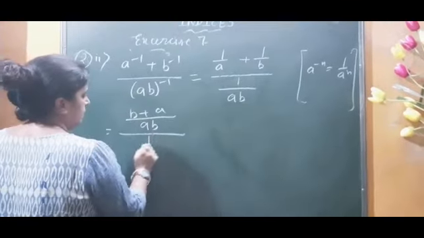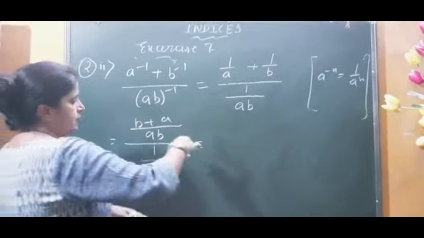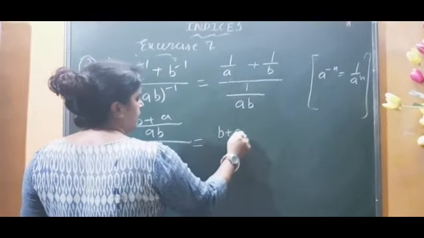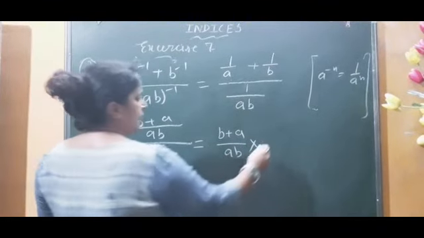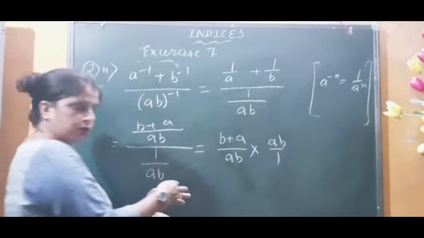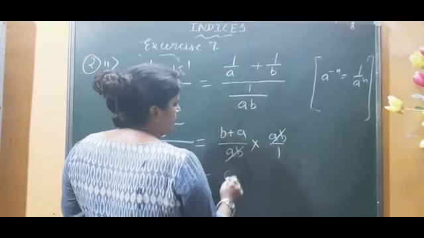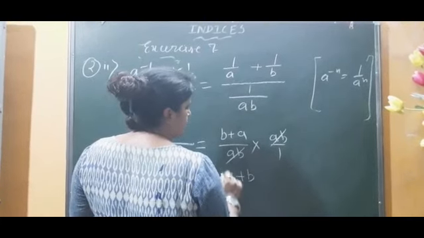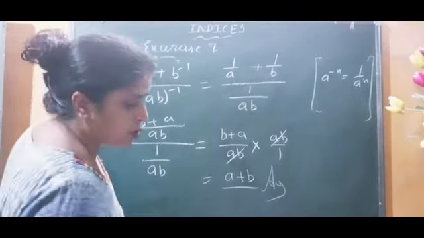And here it is 1 upon ab. Now what we'll do, we'll write the reciprocal. So it is b plus a upon ab, and here is ab upon 1. Reciprocal we have written. So ab cancels, and this is your answer. You can write a plus b or b plus a, both are correct. This is your answer. Now question number 3.